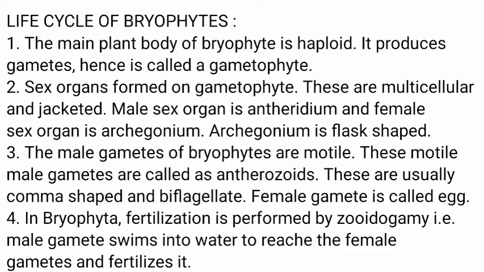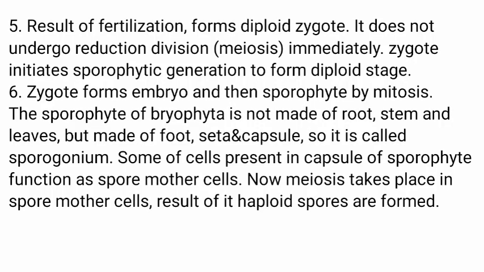The male gametes of bryophytes are motile. These motile male gametes are called antherozoids. These antherozoids are usually comma shaped and biflagellate. The female gamete is called egg. In Bryophyta, fertilization is zooidogamous oogamy, which means the male gamete swims in water to reach the female gamete and fertilizes it. The result of fertilization is a diploid zygote.